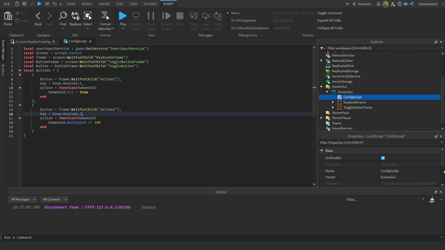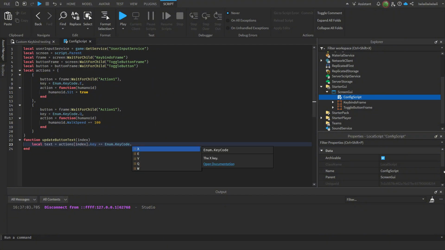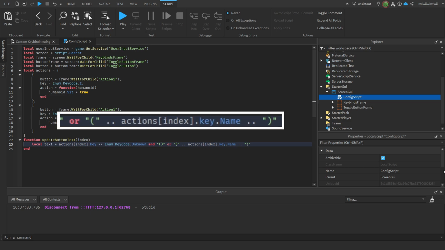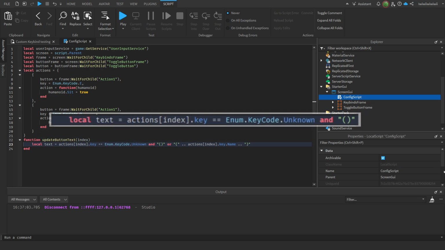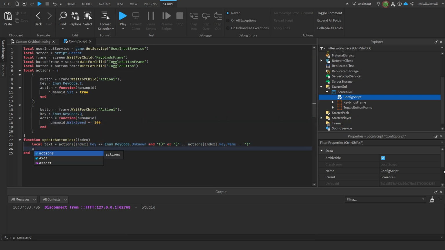Now we make a function to update the text when the key bind changes. With a parameter of index which will be used to know which text on one of the 2 buttons the function will change. Make a variable for what the text should be when the function is activated. The right side will activate if we are changing a key bind. The left side activates when the action's key is unknown. It's basically a shorter if statement. This is the condition, and this activates when it is true. Set the text to the button, and that's it for this function.